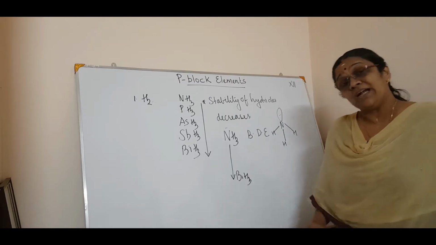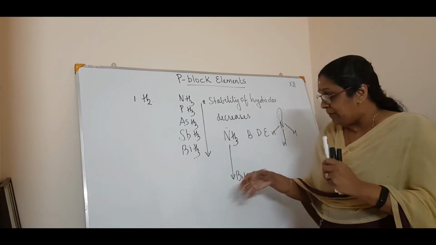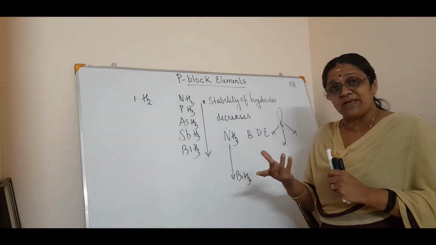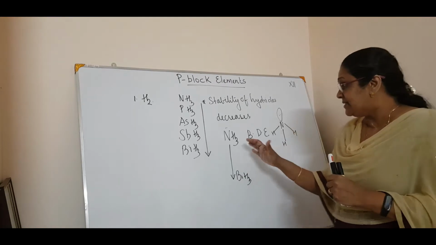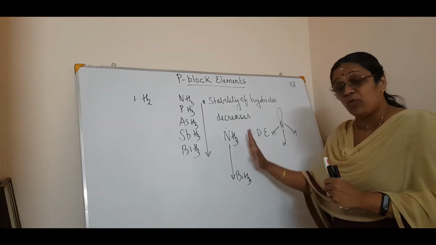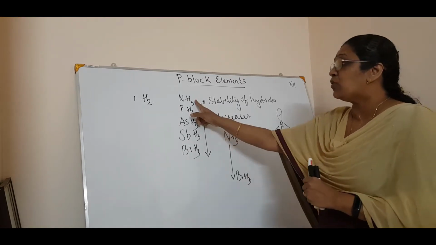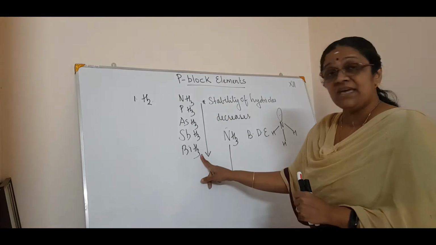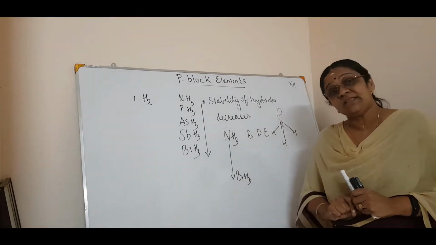The reason of maximum and minimum overlapping they won't ask in the board exam, but you should know why it happens. So because the bond dissociation enthalpy decreases from nitrogen to bismuth, NH3 is a more stable hydride than BiH3.